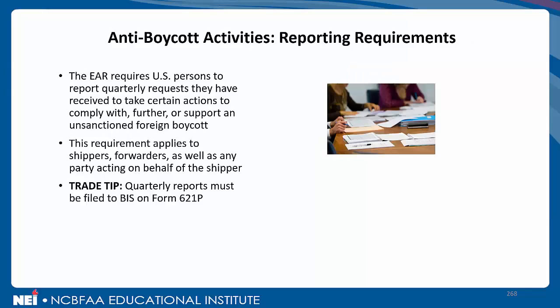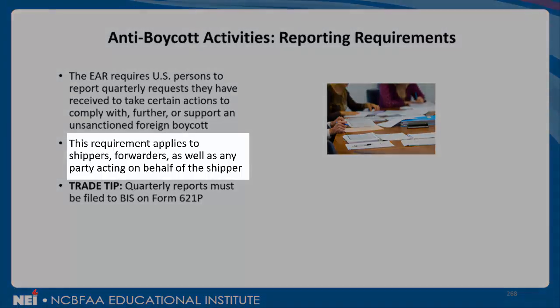So some reporting requirements. The U.S. government has specific regs in place related to anti-boycott activities. Should an exporter, should a U.S. PPI, a seller of goods in the United States, come across anti-boycott activities, they are compelled to report those activities. First bullet point, the EAR requires U.S. persons to report quarterly requests they have received to take certain actions to comply with, further, or support an unsanctioned foreign boycott. It's on a quarterly basis.